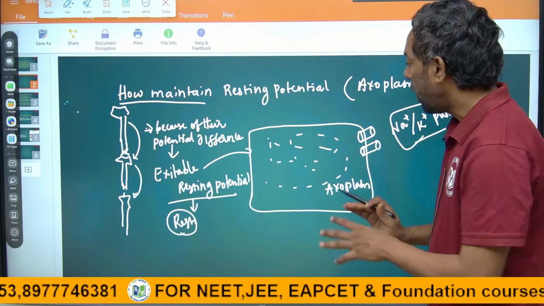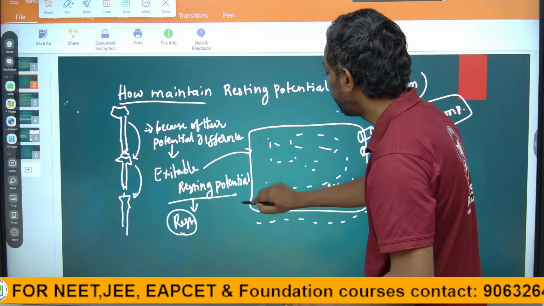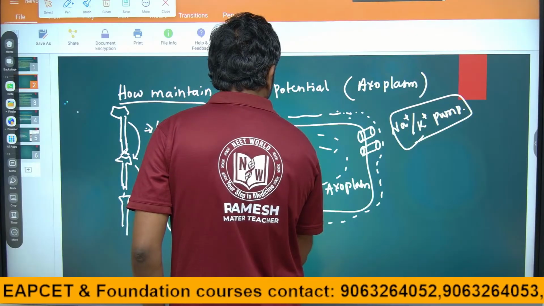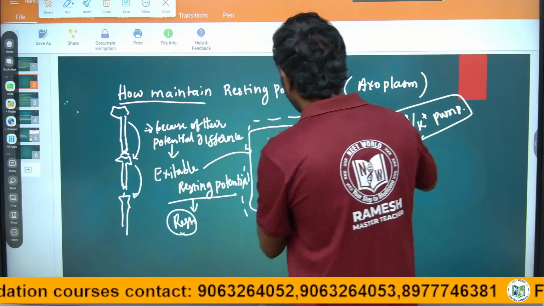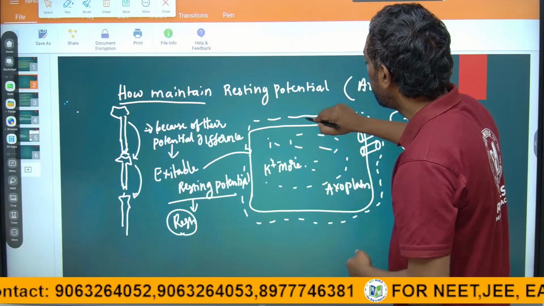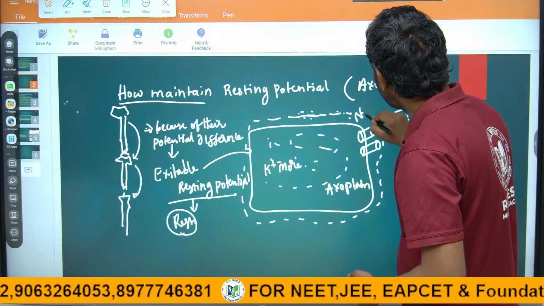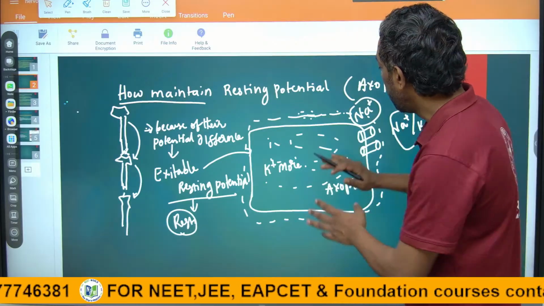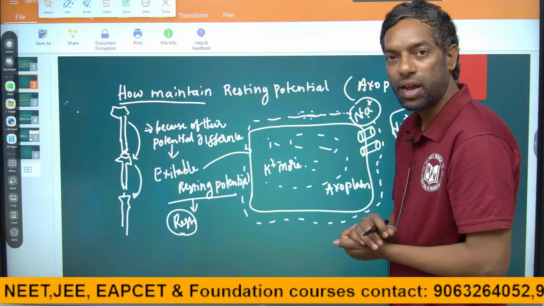As compared with the outer fluid, within the cell potassium ions are high. Potassium ions are more as compared with the intercellular fluid. Sodium ions are higher outside the cell than within it. As compared with inside the cell, outside there are more sodium ions.